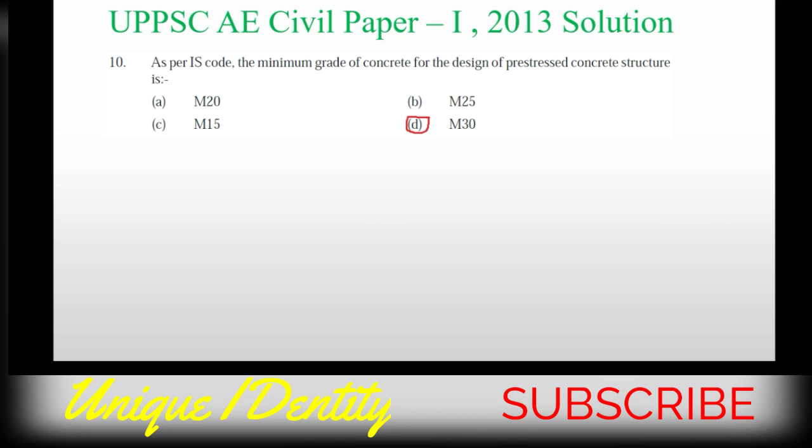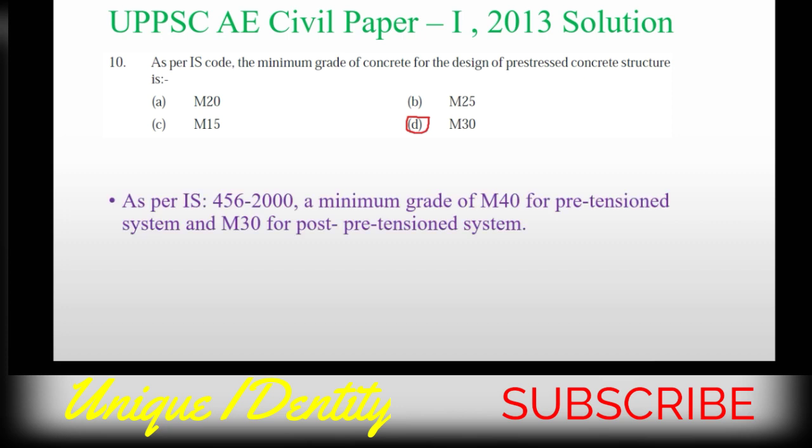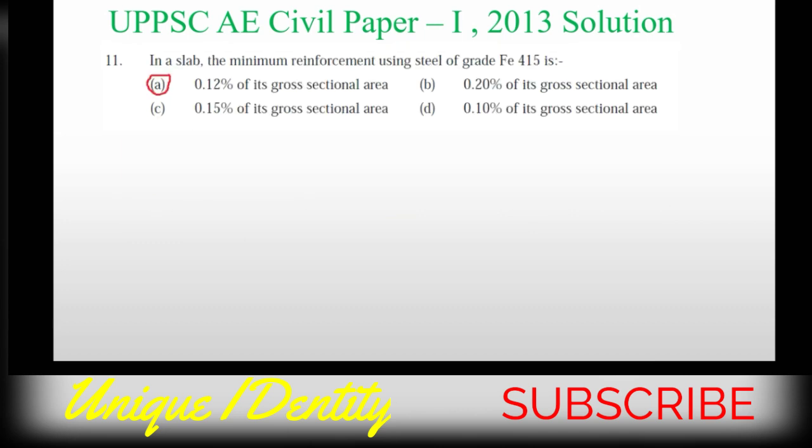Now question number 10. As per IS code, the minimum grade of concrete for design of pre-stressed concrete structure, these are the options. Now there are two cases of pre-stressed concrete structure: one is the pre-tension system, another is the post-tension system. So as per IS 456:2000, a minimum grade of M40 for pre-tension system, and for post-tension it is M30. So option D, M30, is the answer.